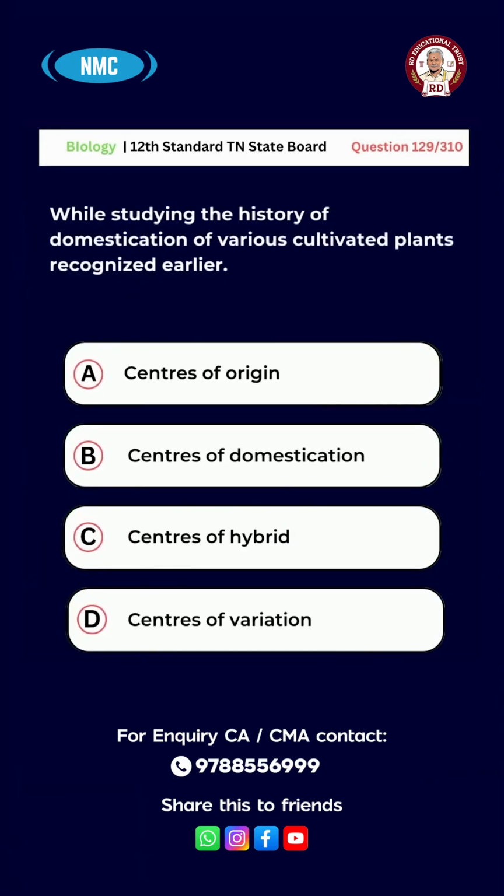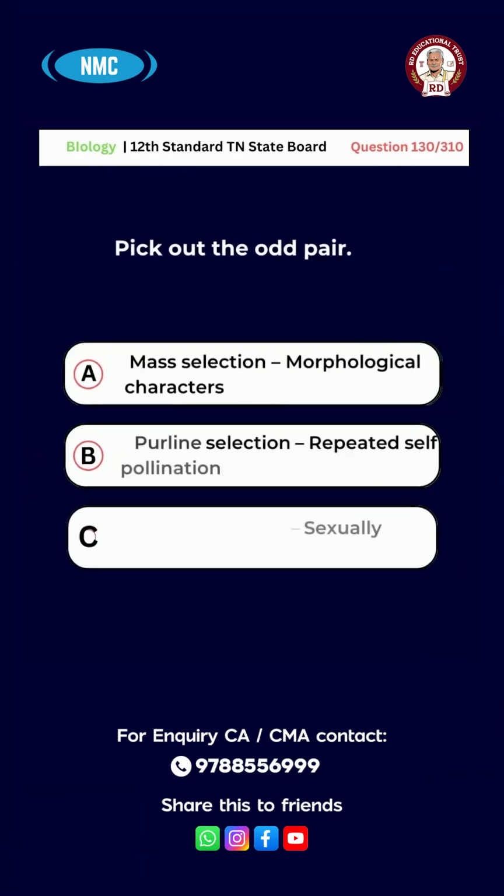Question number 129. While studying the history of domestication of various cultivated plants recognized earlier, option A, Centers of origin, B, Centers of domestication, C, Centers of hybrid, D, Centers of variation. The answer is option A, Centers of origin.